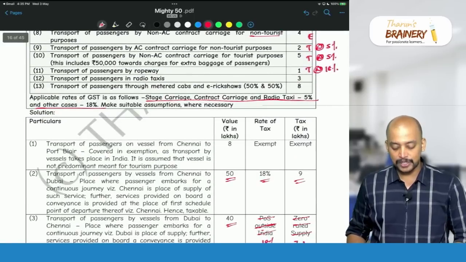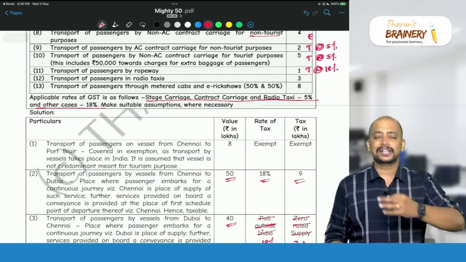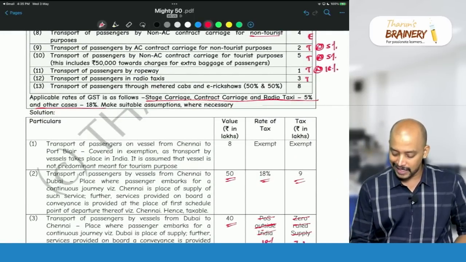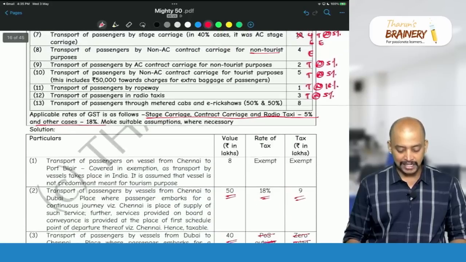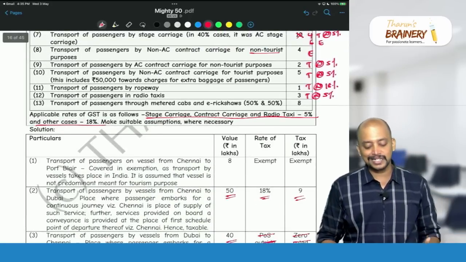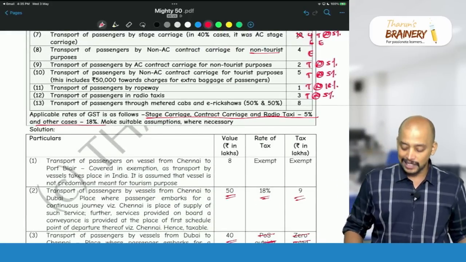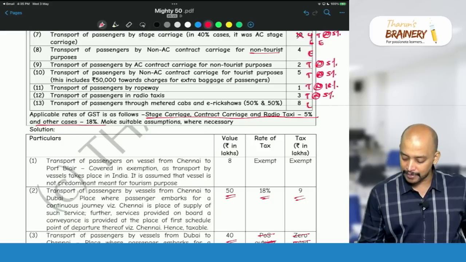Then, transportation of passengers in radio taxis. Radio taxis always taxable and the rate of GST will be 5%. So, it is given. So, 3 lakhs into 5%, so 0.15. And last, transportation of passengers through metered cab and auto rickshaws. So metered cabs and auto rickshaws will be exempted.